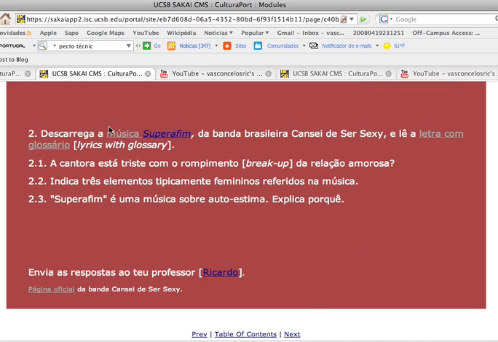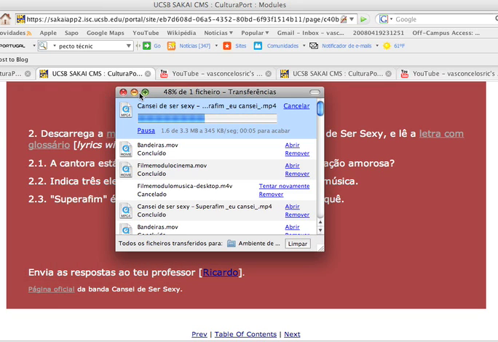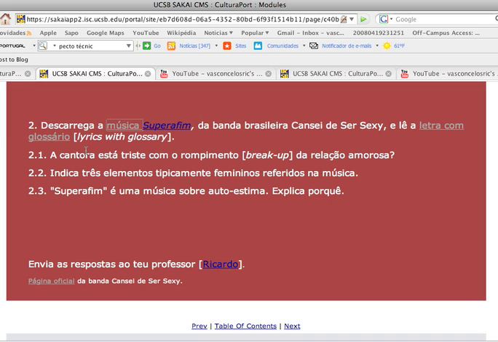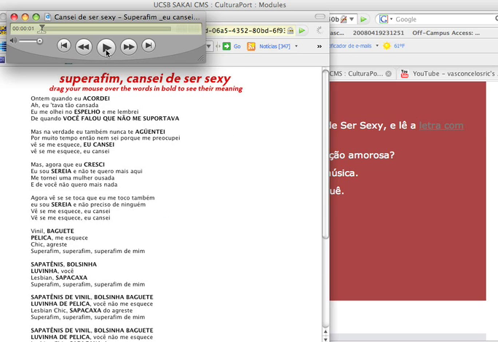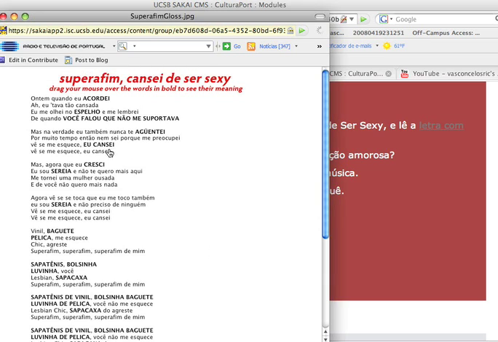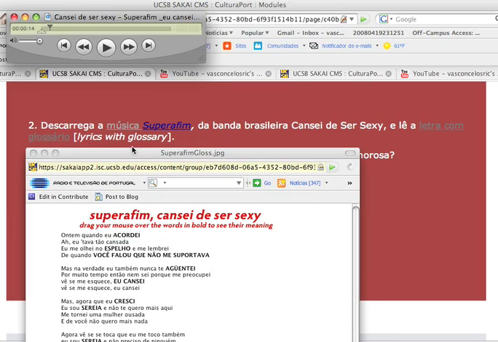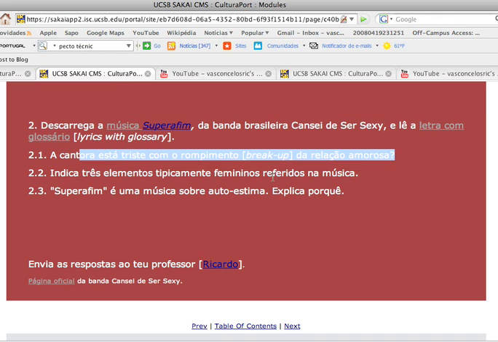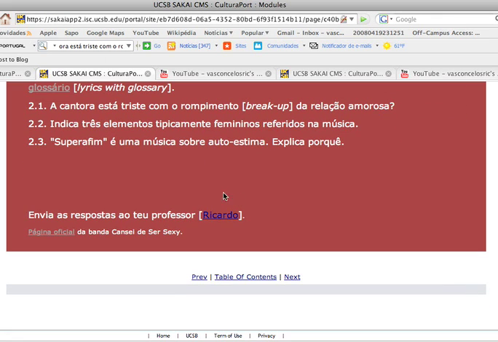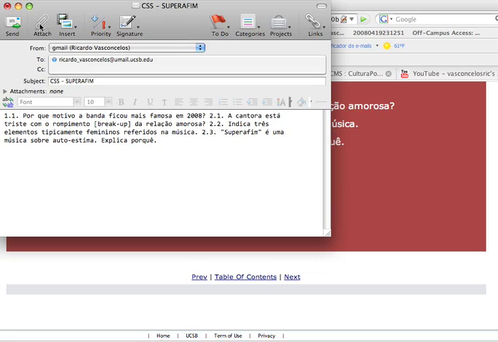Okay? You can also choose to listen to the song, and you can read the lyrics of the song at the same time. If you slide your mouse through the text, you'll see verbal annotations or visual annotations, which give you the meaning of these words that you have in the text here. Okay? In the end, you'll have questions precisely on the meaning of the text of the song. And again, you can submit your answers to your teacher.